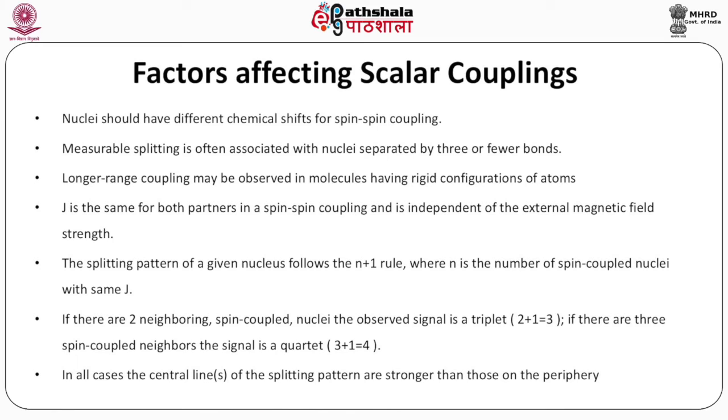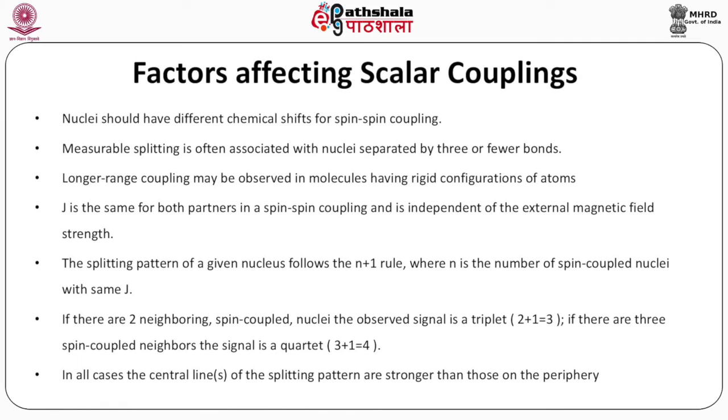Measurable splitting is often associated with nuclei separated by 3 or fewer bonds. Longer range couplings may be observed in molecules having rigid configuration of atoms. J is the same for both partners in a spin-spin coupling and is independent of the external magnetic field strength.